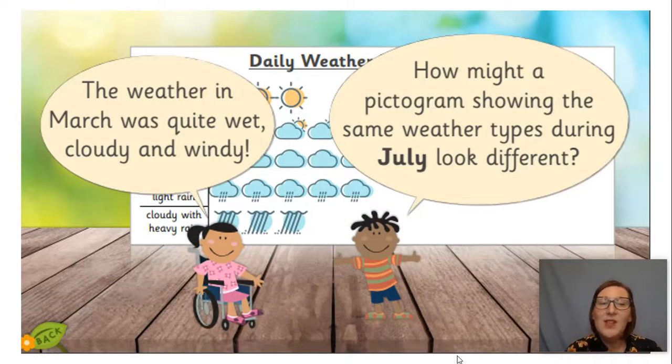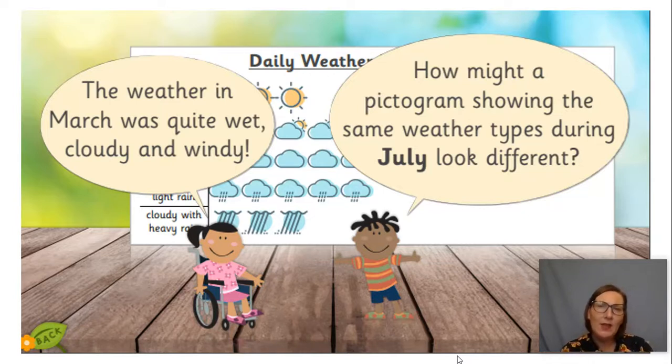Okay, so the weather in March, it's quite wet. I wonder if you know what season March is in. I'm going to give you a clue. Do you think March is in winter or is March in spring? What do you think? Winter or spring? March is in spring. Well done. So it's quite wet, cloudy and windy, and they are often types of weather that we have in spring.